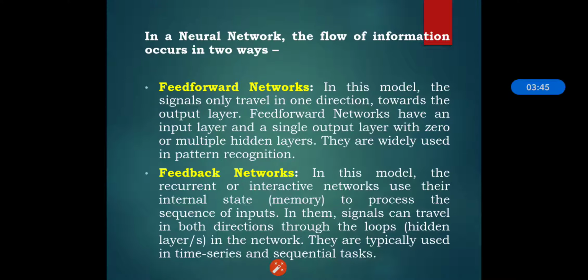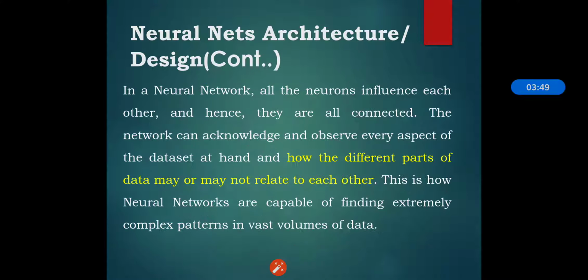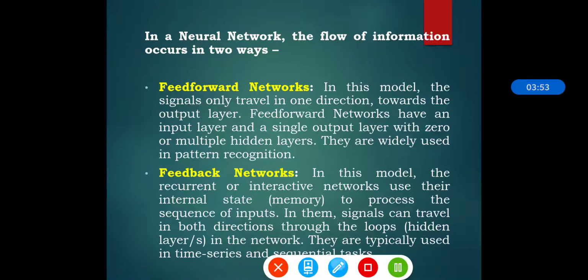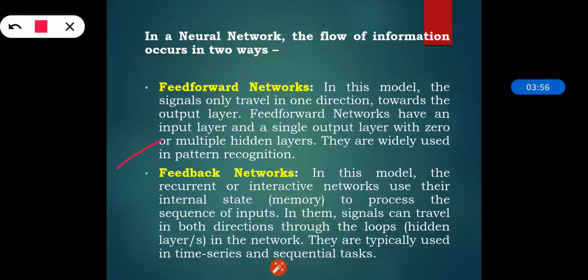In the neural network, the flow of information occurs in two ways, that is the feed forward and the feedback network. In the feed forward model, the signals travel in one direction towards the output layer, and in the feedback model they use the internal state to process the sequence of inputs.